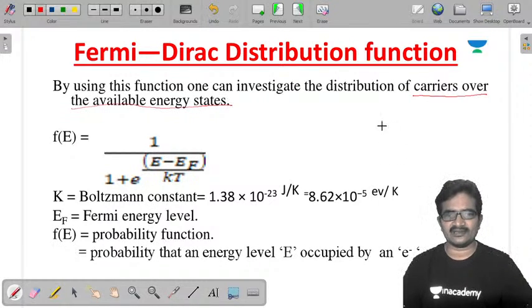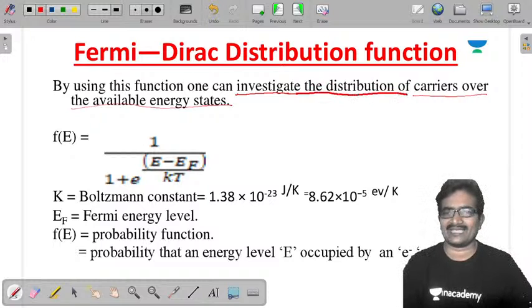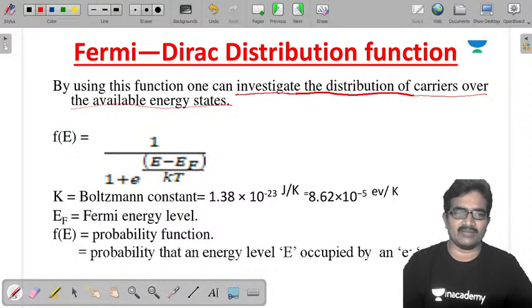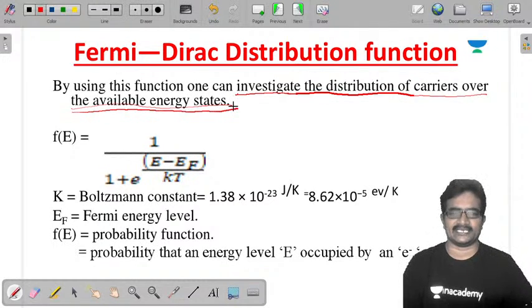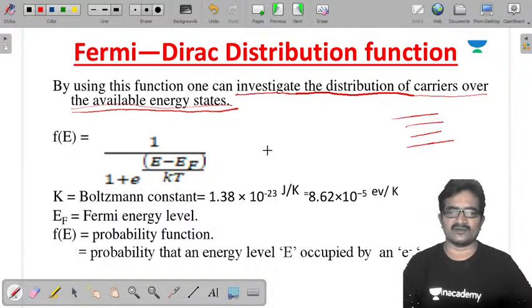Once again I am repeating, sir. One can investigate the distribution of carriers over the available energy states. So these are the available energy states. Now whatever carriers you have, you are going to distribute those carriers here. That is the FDD.